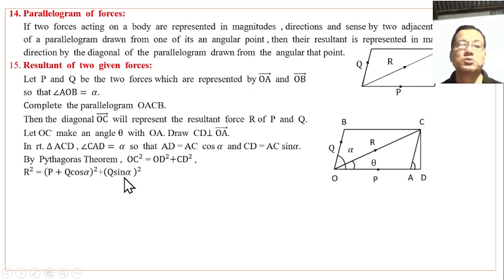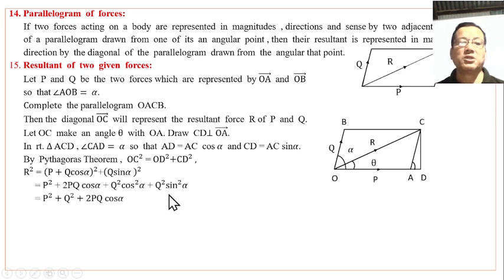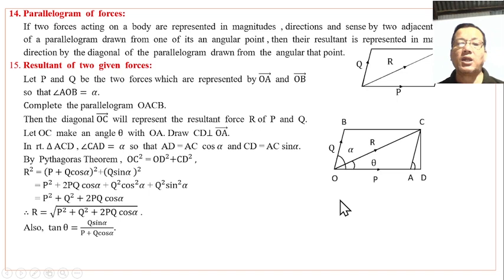Then squaring, we get P square plus twice P into Q cos alpha plus Q square cos square alpha plus Q square sin square alpha. Cos square alpha plus sin square alpha becomes 1. Therefore R square equals P square plus Q square plus twice PQ cos alpha. Taking the positive square root on both sides, this is the formula for the resultant of P and Q inclined at angle alpha to each other, when they act simultaneously on a body.